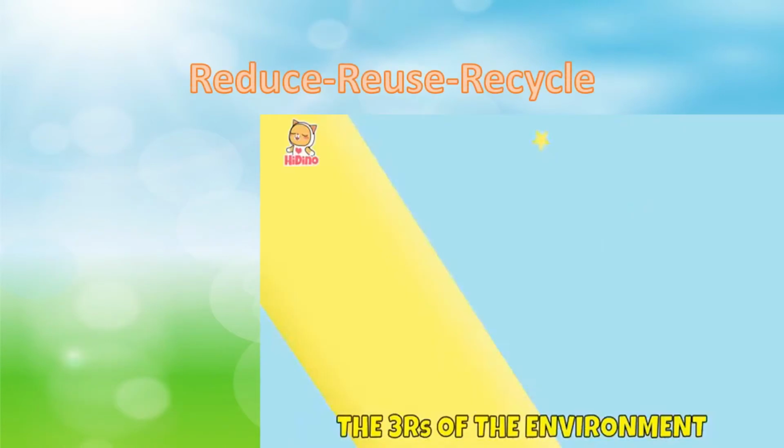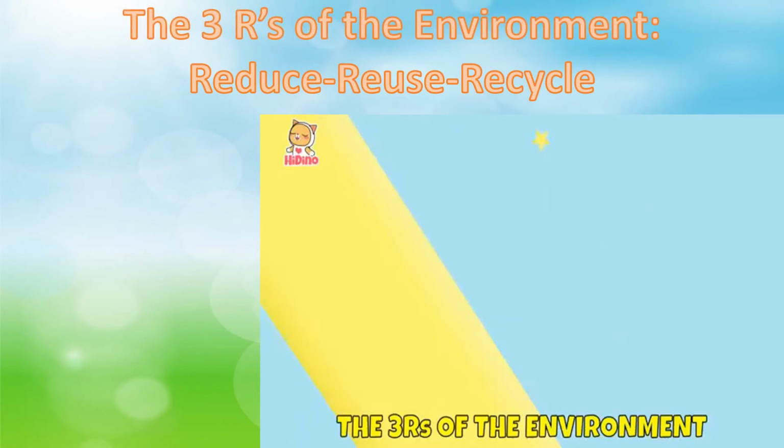Now that you have learned the simple ways to conserve natural resources, you need to learn the phrase, the 3 R's of the environment. Reduce, reuse, recycle. Children, did you all hear these words before? They are generally termed as the 3 R's of the environment. The meaning of these 3 R's is to prevent waste and conserve natural resources. By practicing the 3 R's, we can save our environment and planet Earth.